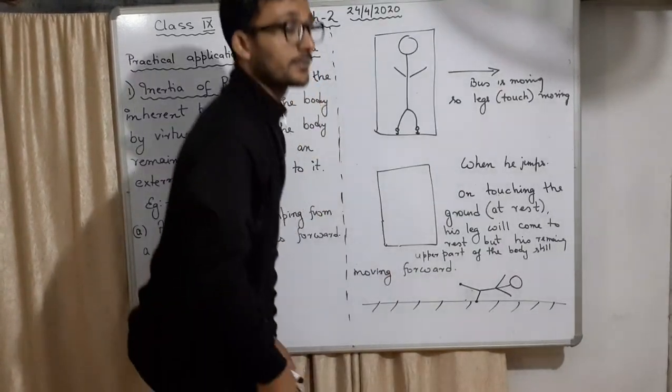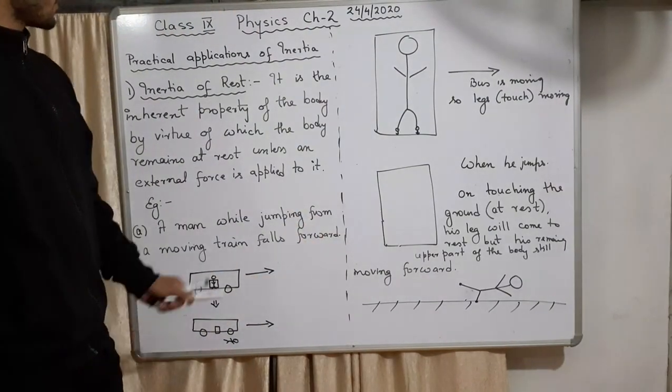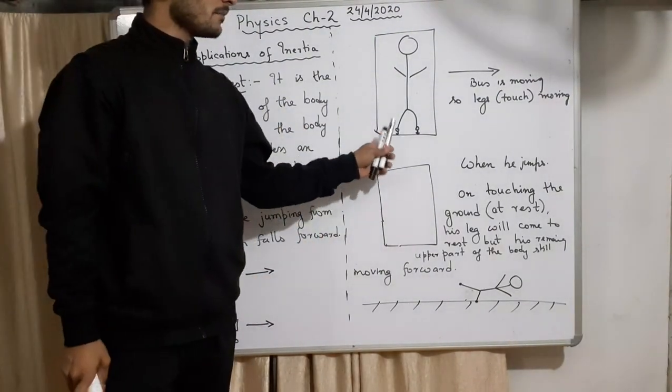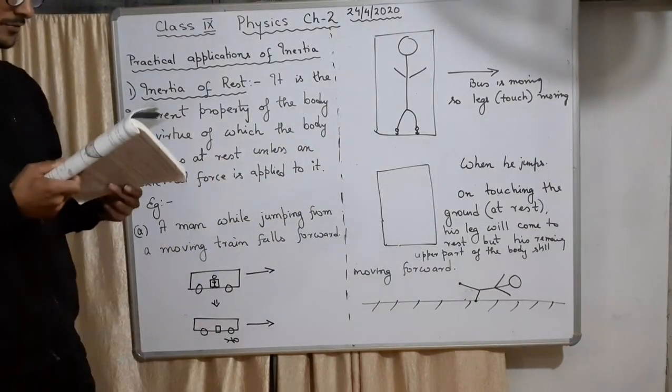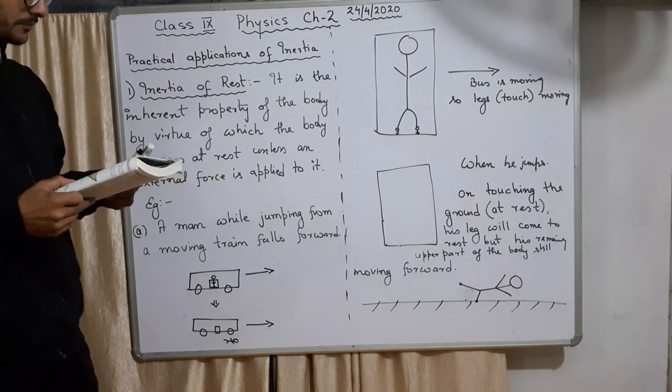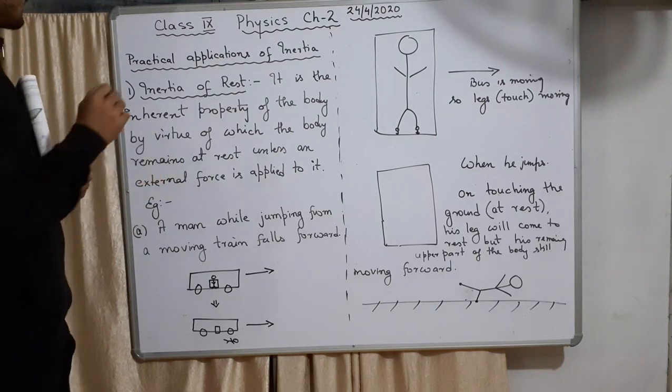This is the reason how it happens. Why is this happening? Because the inertia of the body is making him remain in the same state he was in earlier. So this is how you explain the first one. Okay, there are other examples too.